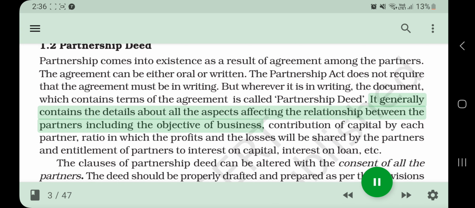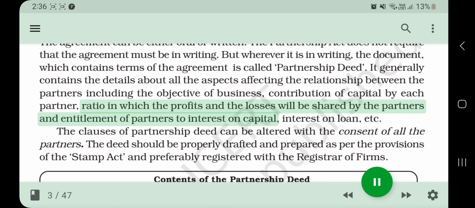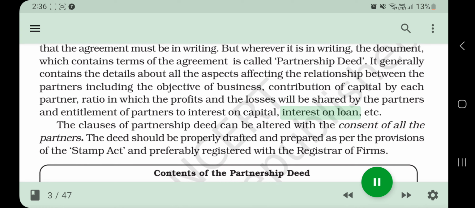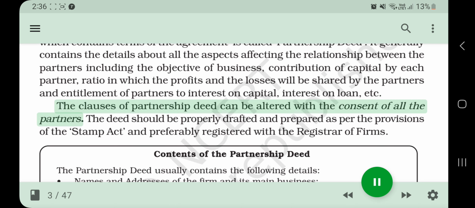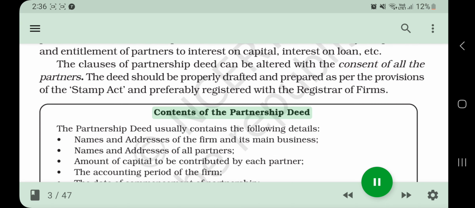It generally contains the details about all the aspects affecting the relationship between the partners, including the objective of business, contribution of capital by each partner, ratio in which the profits and the losses will be shared by the partners, and entitlement of partners to interest on capital, interest on loan, etc. The clauses of partnership deed can be altered with the consent of all the partners. The deed should be properly drafted and prepared as per the provisions of the Stamp Act, and preferably registered with the Registrar of Firms.